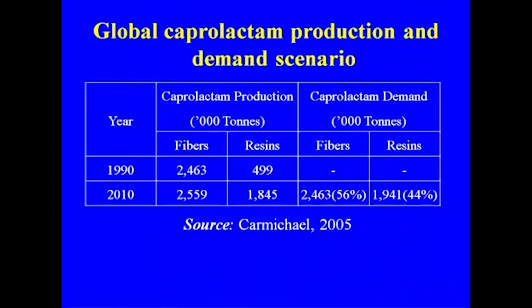So, this is the global caprolactam production and demand scenario. But in case of India there has not been much increase in the production of caprolactam, because there are only 2 units which I told you, Gujarat State Fertilizer Complex, GSFC, at Vadodara, and the FACT.